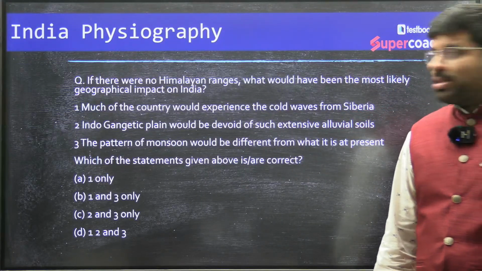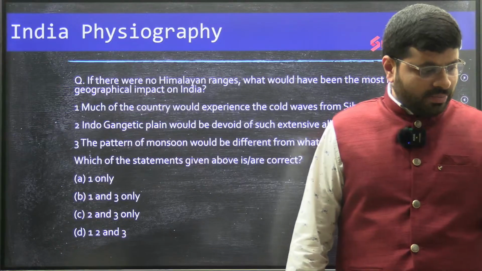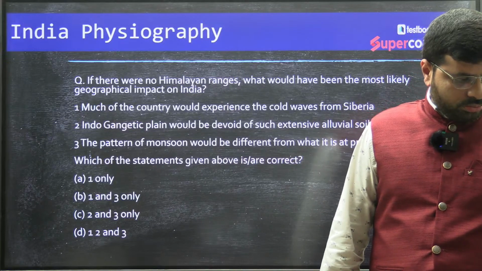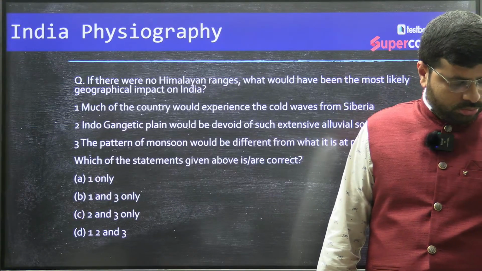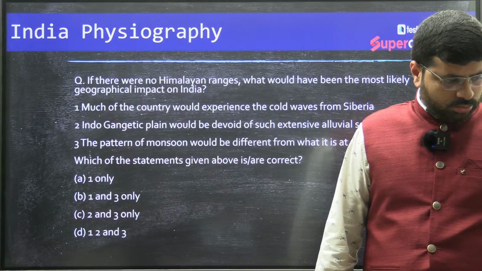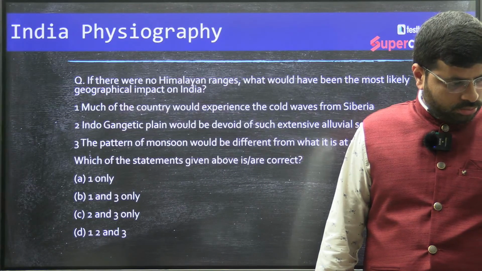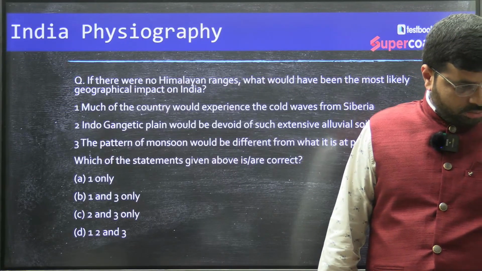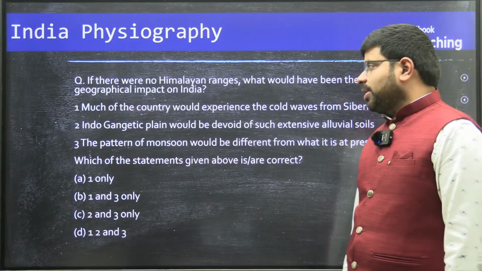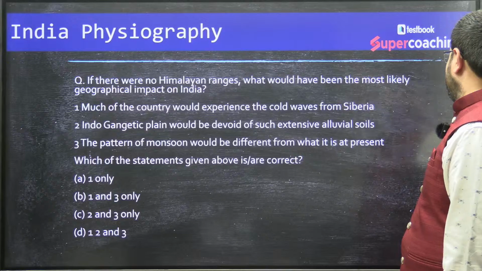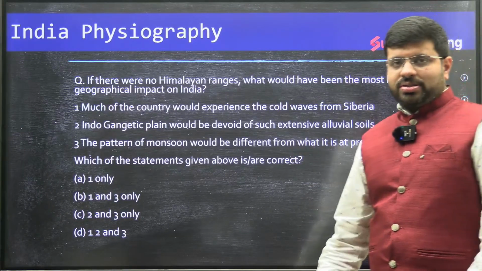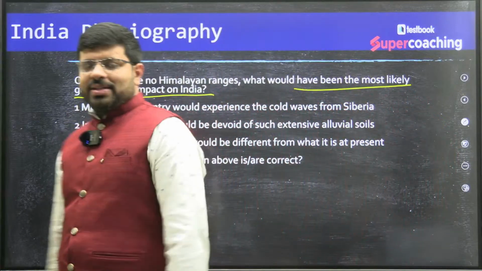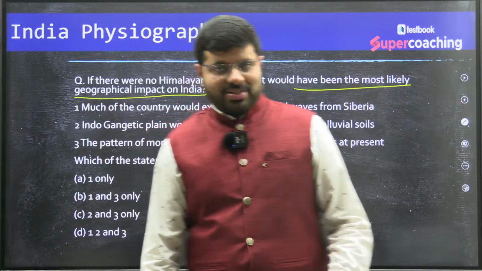Read all the statements, statement 1, statement 2, statement 3. Right. Now if you see it, if there were no Himalayan ranges, assume there are no Himalayan ranges, then what would happen? What would have been the most likely geographical impact on India? It is nothing but what is the significance of the Himalayas they are asking, right?